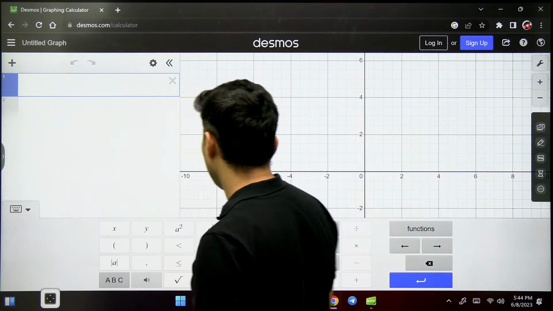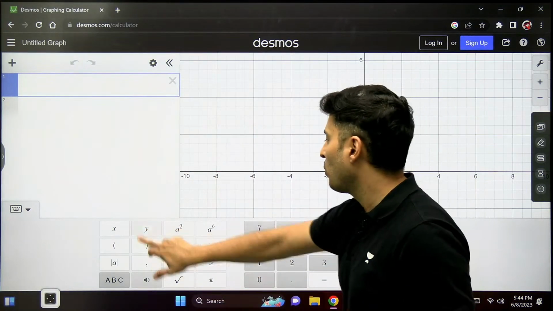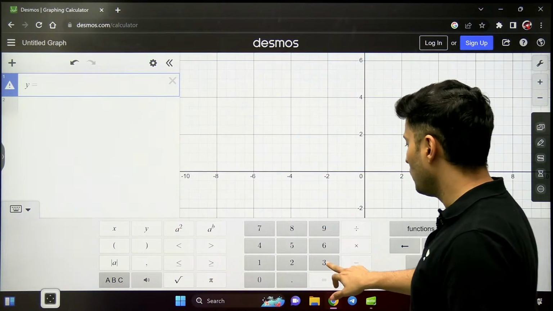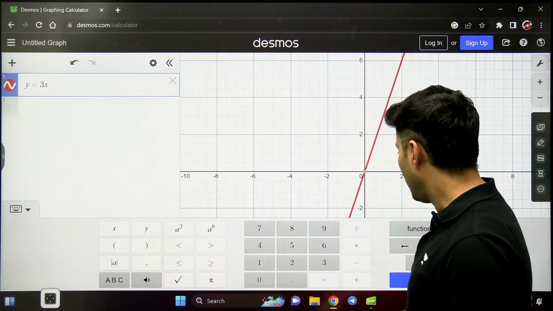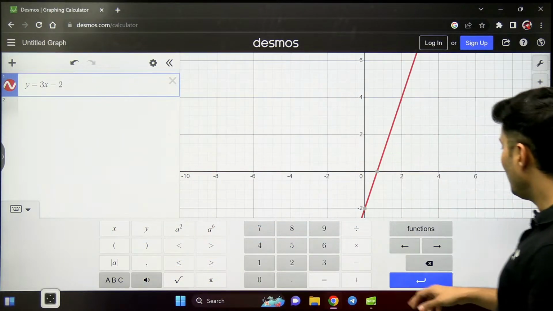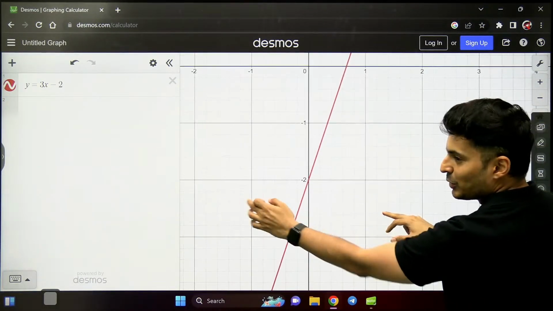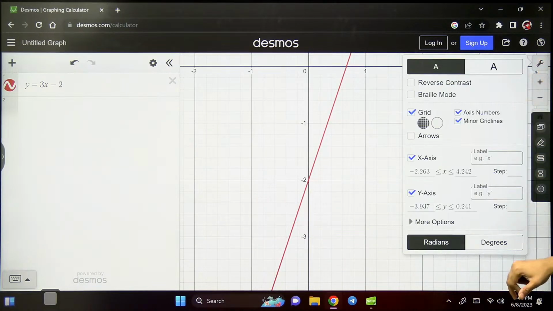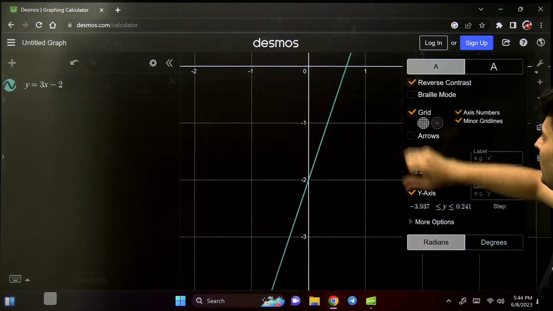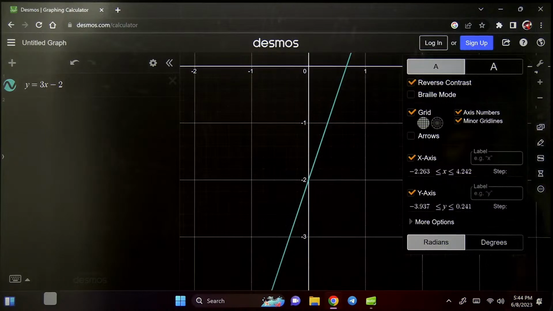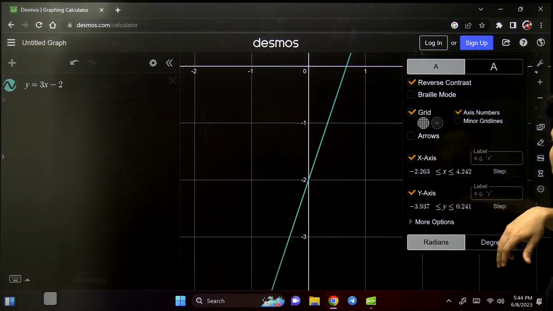So say for example, I want to type the equation y is equal to 3x minus 2. Look at this, guys. It is a straight line and it is passing through minus 2. I hope you guys can see that. Maybe I should reverse the contrast. Yep, these minor guidelines are not needed.